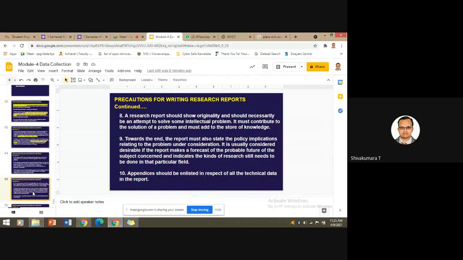If it is a good report, definitely we will show your report to higher-ups to get appreciation for the student. If you submit a poor report, not good for reading, obviously it will be thrown in the dustbin. No use of submitting such reports.